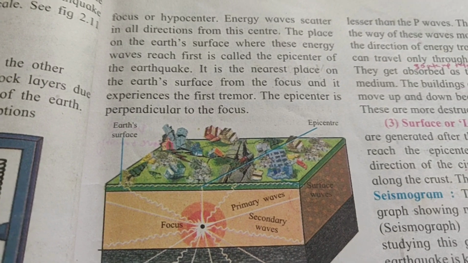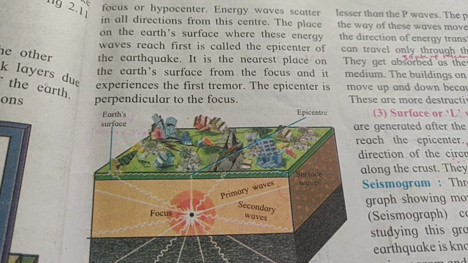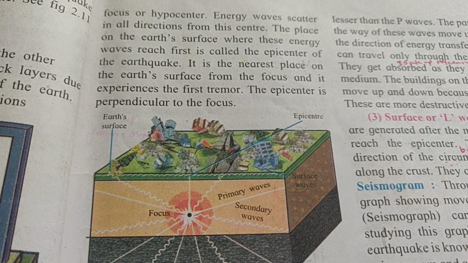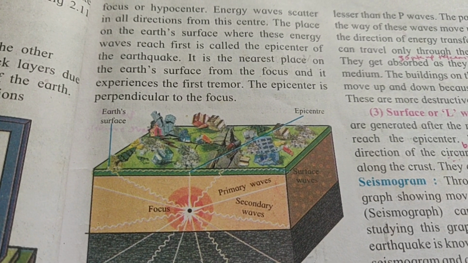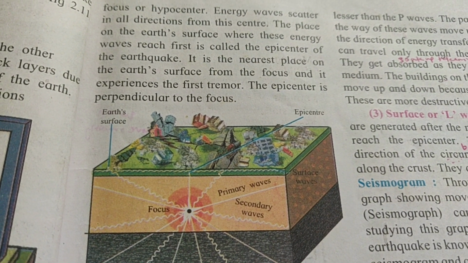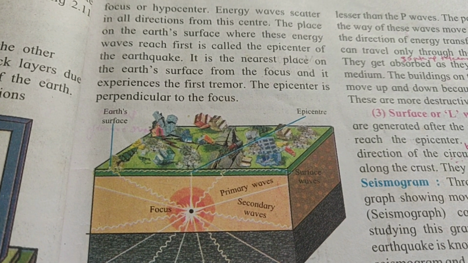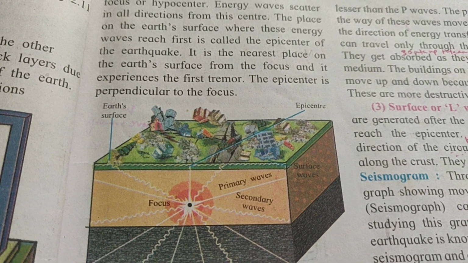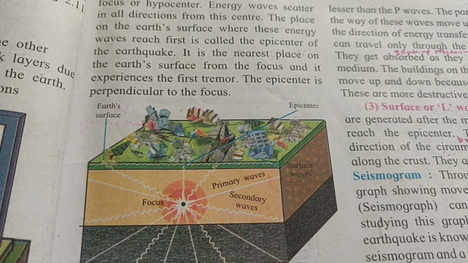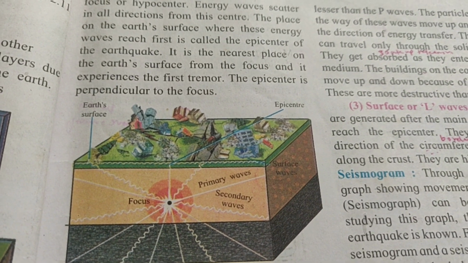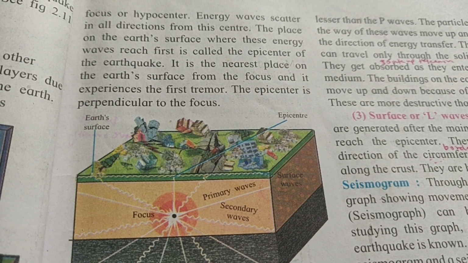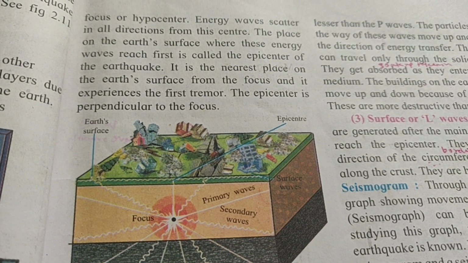Energy waves scatter in all directions from the center. From that focus, the energy spreads in all directions, and the place on the Earth's surface where these energy waves reach first is called the epicenter. See, the epicenter is shown as a dot, above the focus. That is the place they reach first. That portion is called the epicenter.